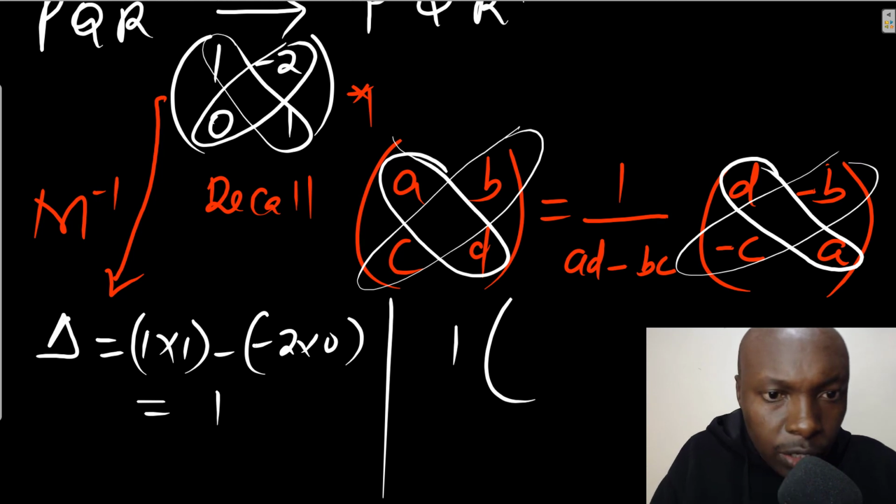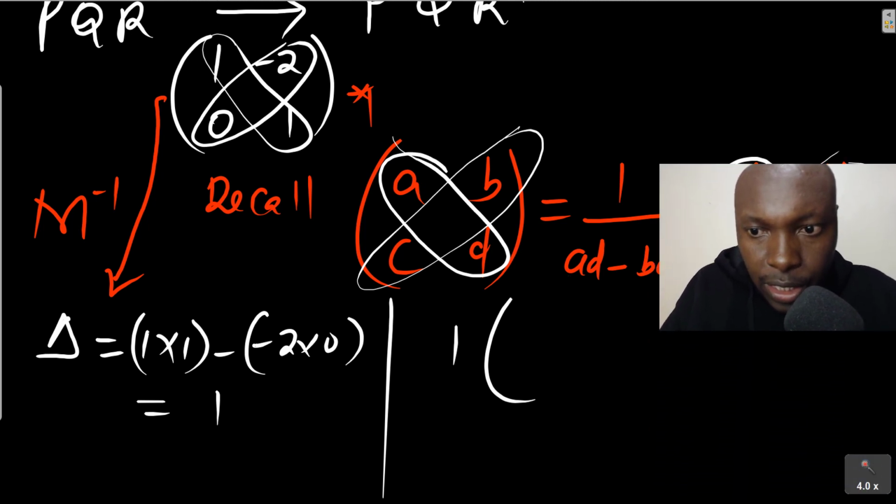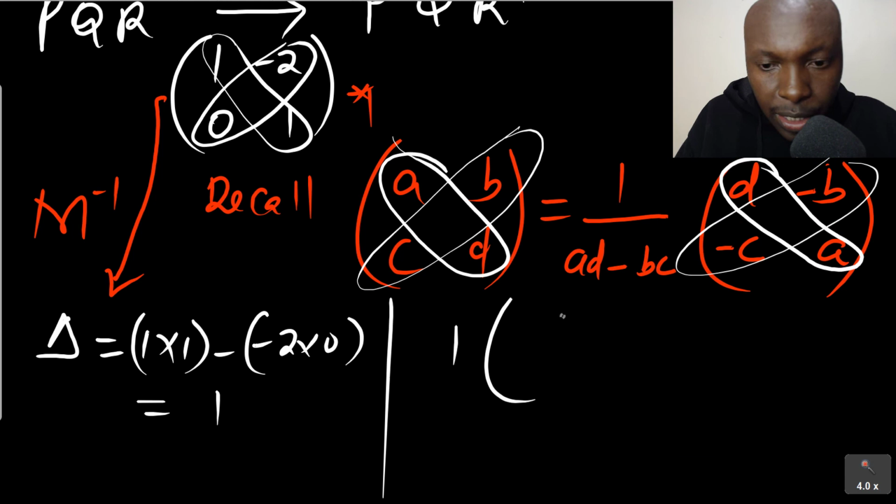According to this matrix 1, -2, 0, 1, the determinant is 1 times 1, subtract -2 times 0, which gives 1. So the determinant is 1. So 1 over the determinant, which is 1, then interchange the diagonal A and D, so those remain 1, 1.